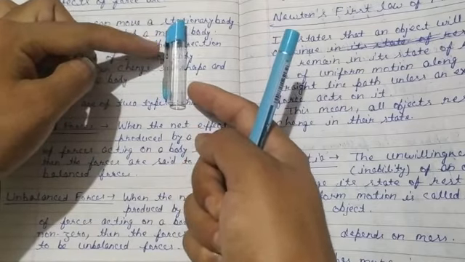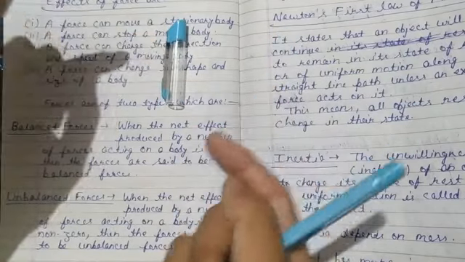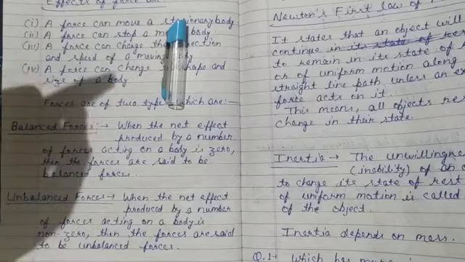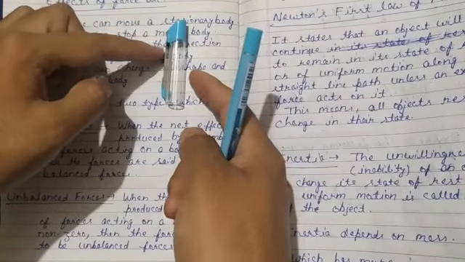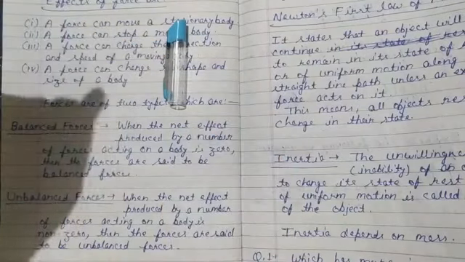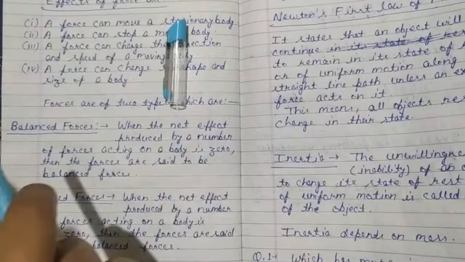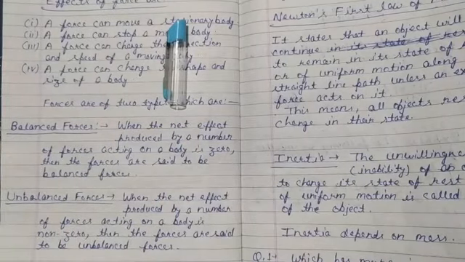But if the net effect of the forces I apply on this pen is zero, then the pen does not move. That type of force is known as balanced force.